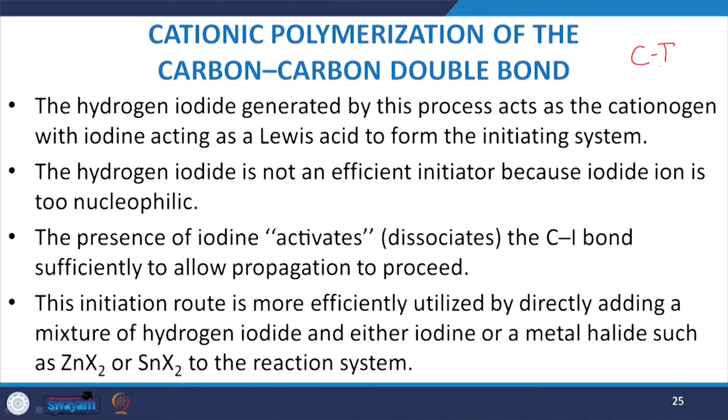Now, the presence of iodine activates, or sometimes dissociates, the C-I bond sufficiently to allow the propagation to proceed. So, when you look at the propagation after initiation, you need to look into this particular aspect.